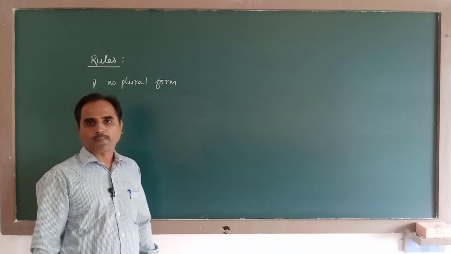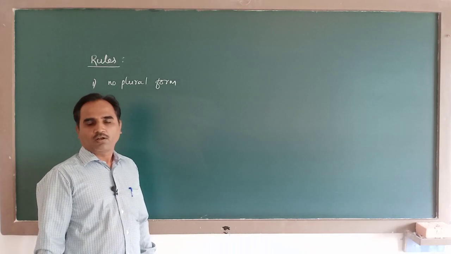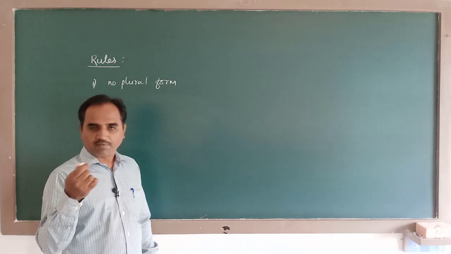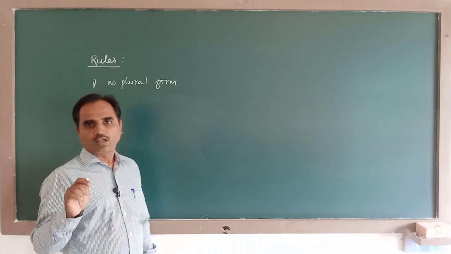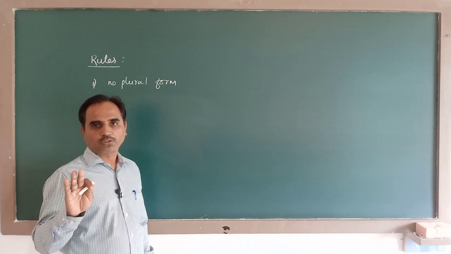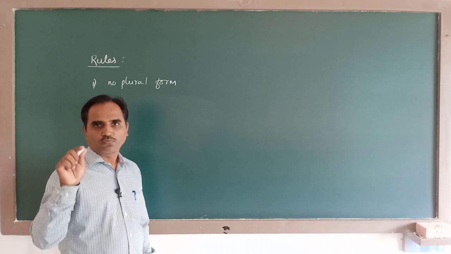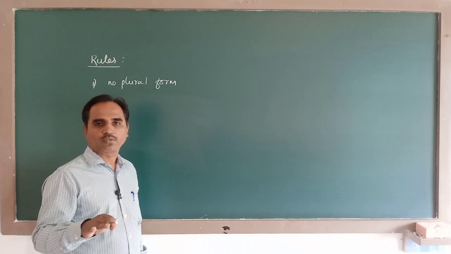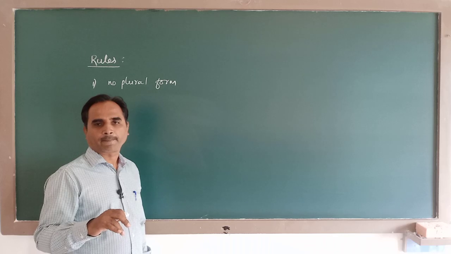Second rule, while writing a derived unit or even a fundamental unit, punctuation marks should not be used. Punctuation marks means, as you know, full stop, comma, semicolon, such types of punctuation marks should not be used while writing units.